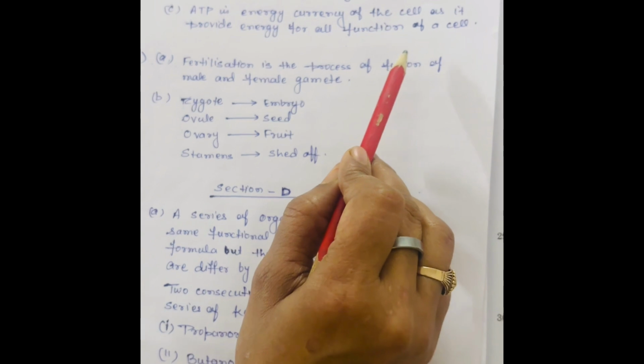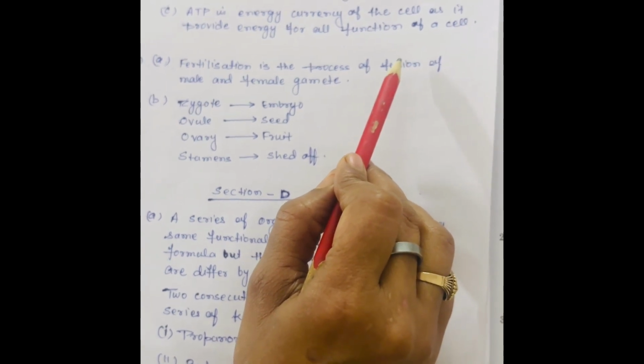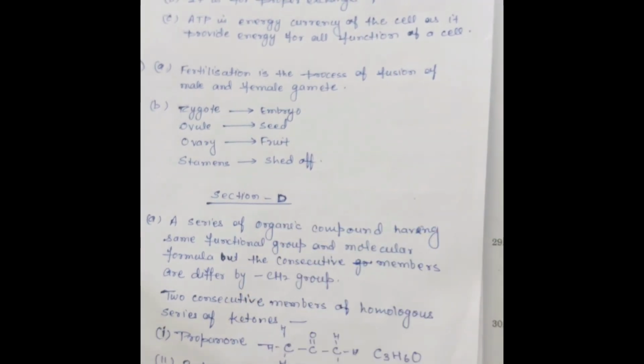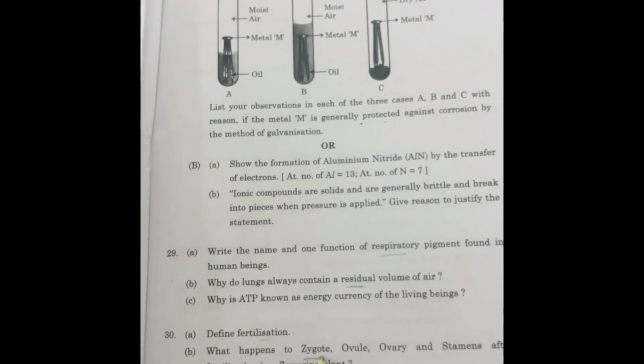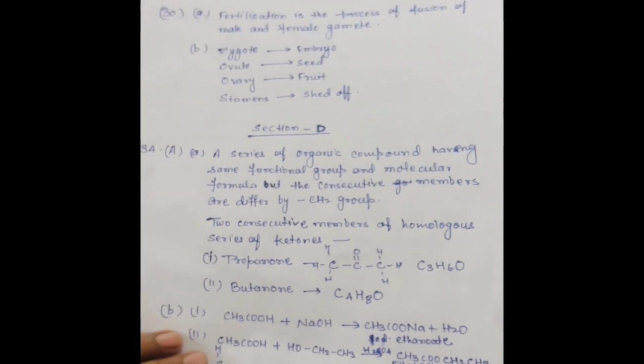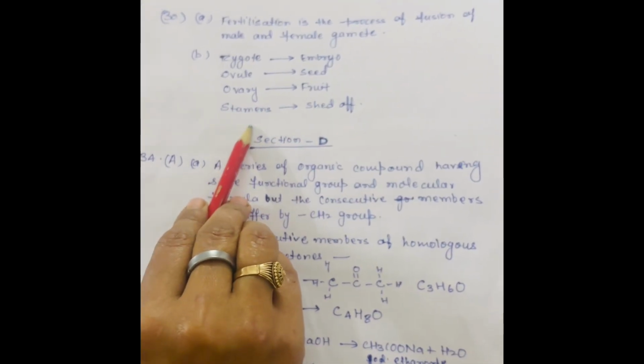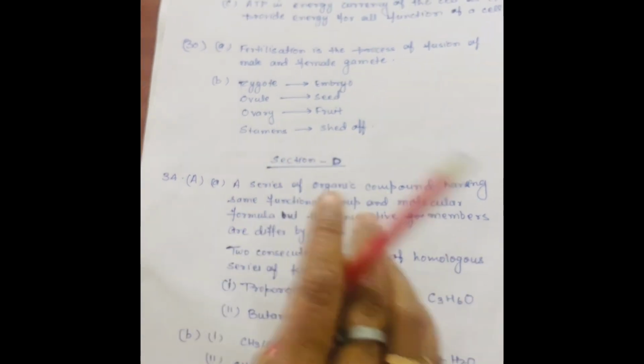Several questions in this exam are related to the 9th class as well. Question number 30, define fertilization. It means fusion of male and female gametes. And the zygote forms the embryo, the ovule forms the seed, the ovary forms the fruit, and the stamens and other parts shed off.